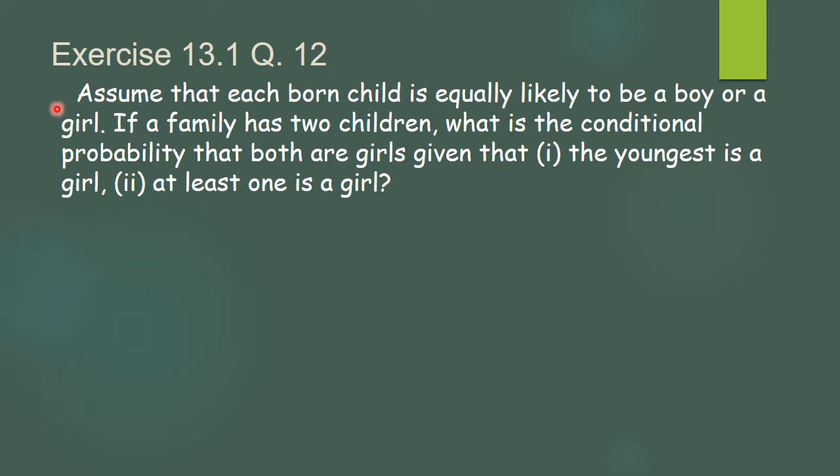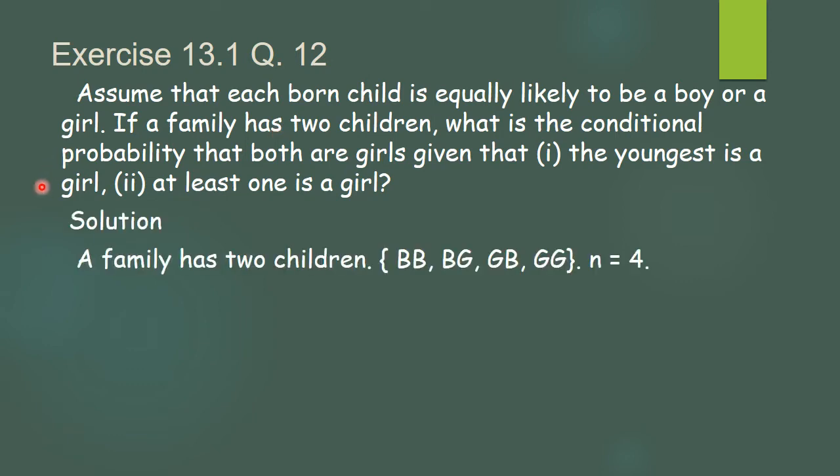Now, here what they have stated is that there are two children in the family. As they are having two children, what are the possibilities? They are a boy or a girl. First, let boy be denoted by B and we'll denote the girl by G. Now, what is the sample space? The family may have both boys, or one boy and one girl.